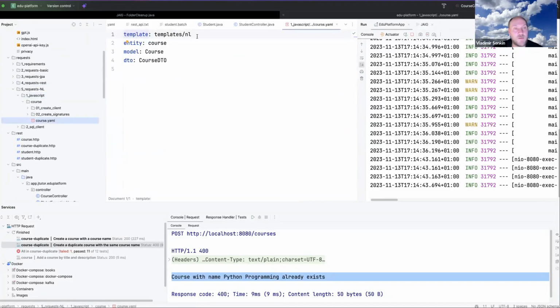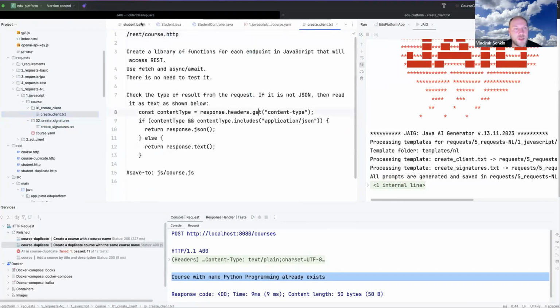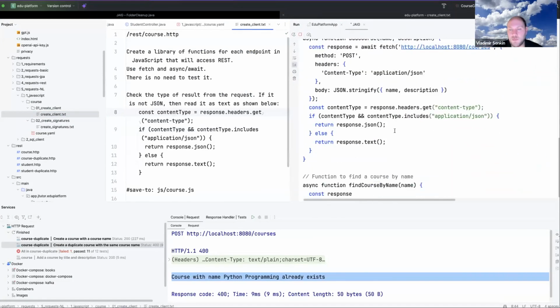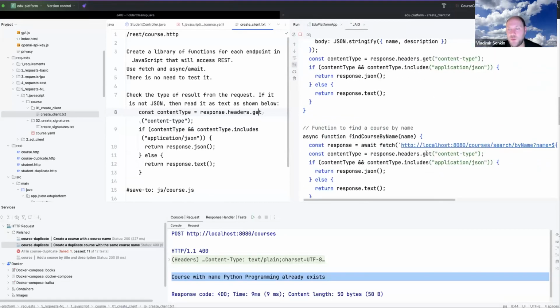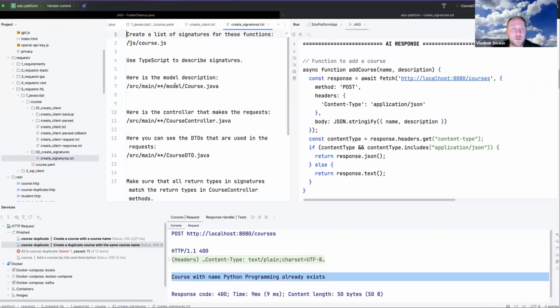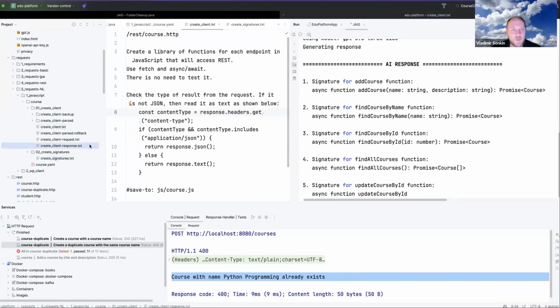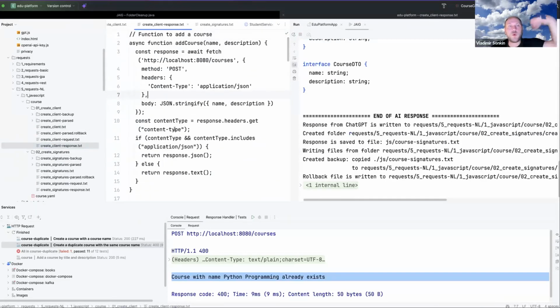Again, we have the requirements. We will generate the client and signatures. So what is the client? The client, in this case, is just a wrapper for our endpoints. All these endpoints have JavaScript wrappers generated. We also need to generate the signatures, because these generated methods are actually used as callbacks.